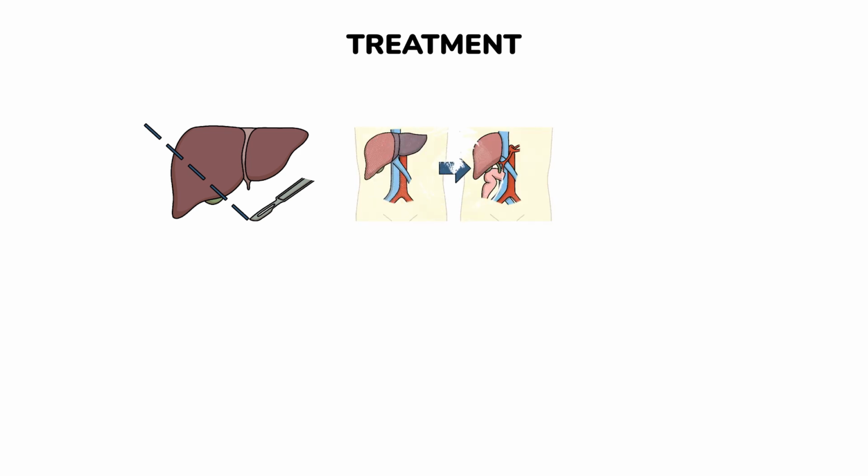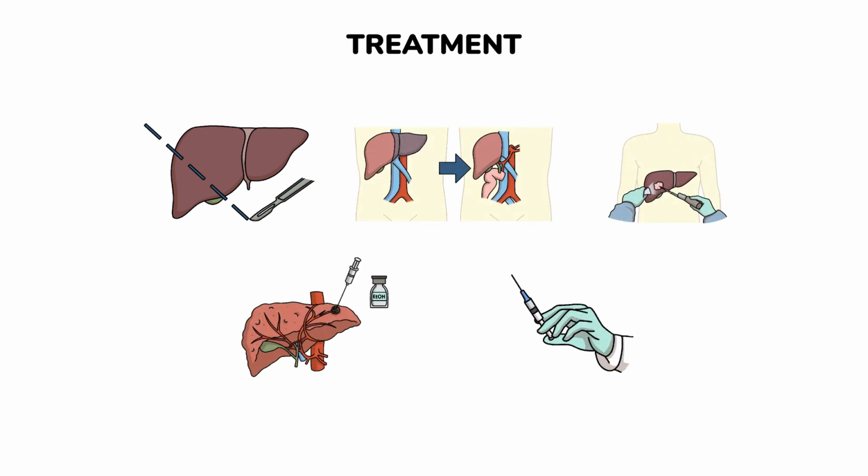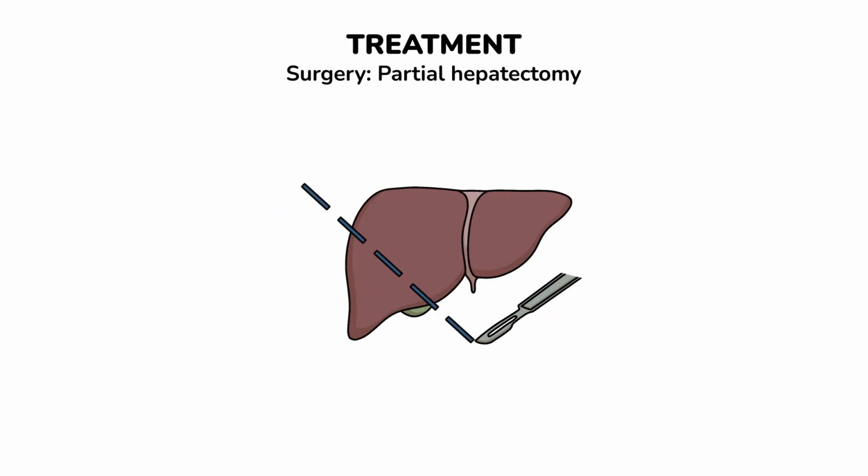Treatment. Liver cancer treatment can vary based on the stage of the disease, the health of the liver, and overall patient health, but typically includes the following options. Surgery. Partial hepatectomy can only be performed in patients without cirrhosis or with limited cirrhosis, since the liver still functions correctly. The remaining part of the liver will take over its function.